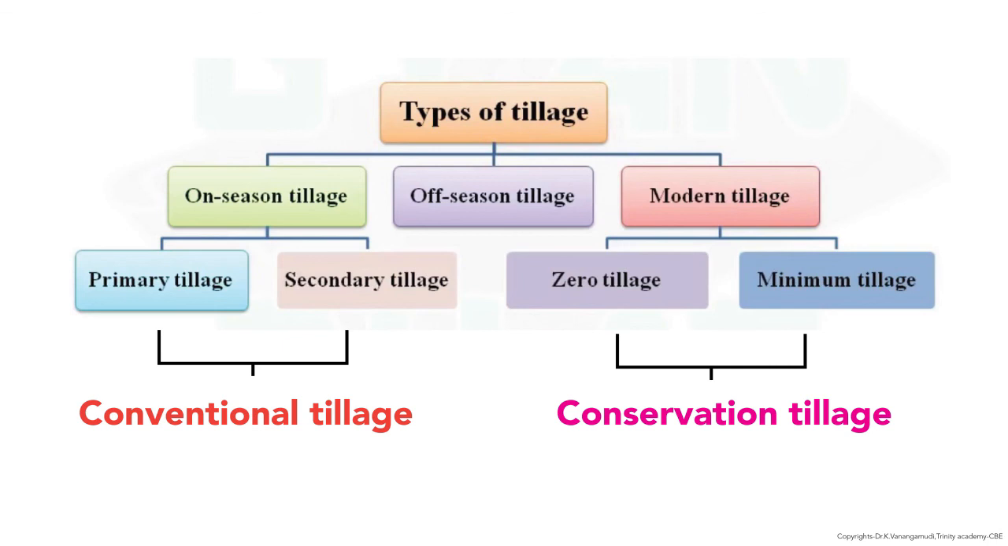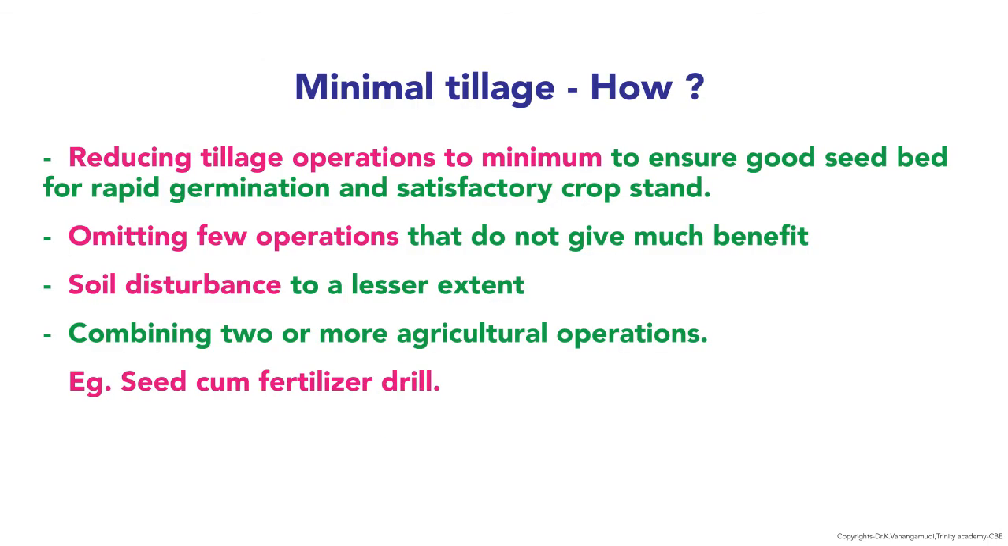There are three main types of tillage: on-season tillage, off-season tillage and modern tillage. Primary tillage and secondary tillage come under on-season tillage and they are conventional tillage. Zero tillage and minimal tillage or modern tillage operations come under conservation tillage. And how is minimal tillage carried out?